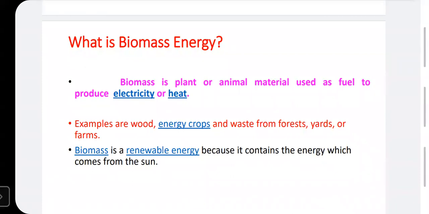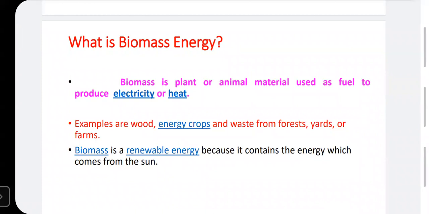These are the various materials used for generating biomass energy. For example, wood, energy crops, and waste from the forest and farms.